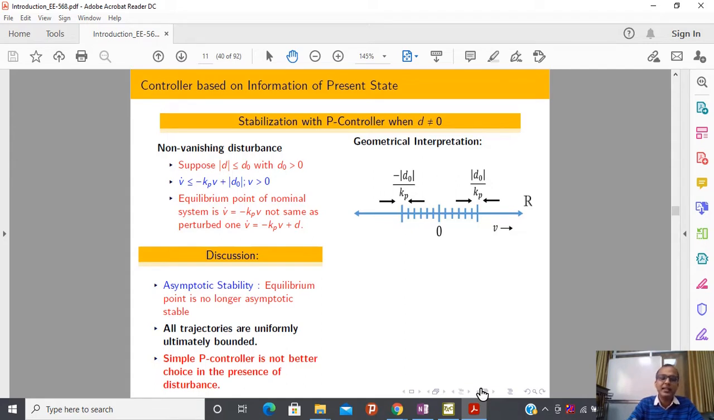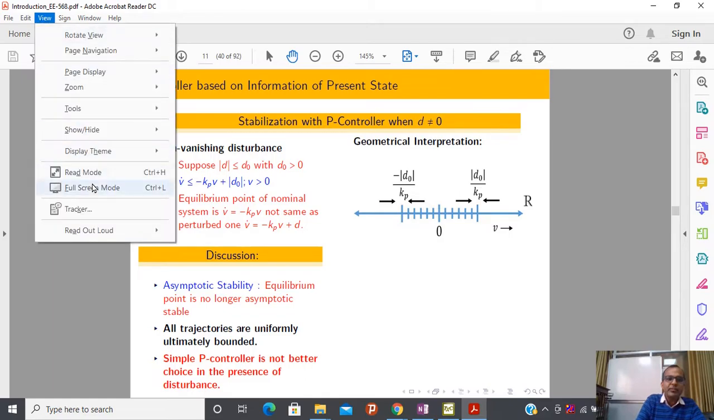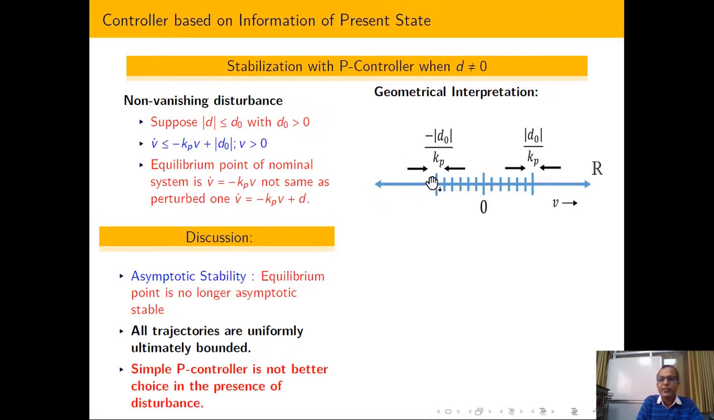What we have seen here is that if I have a certain kind of disturbance, and this disturbance is non-vanishing and constant, then I cannot talk about asymptotic stability. But all trajectories are uniformly ultimately bounded. It means that if I come to this blue region, I cannot leave it. So this is called an invariant set. An invariant set means if you start from that set, you are going to remain inside that set. Please slowly try to become familiar with the terminology also.